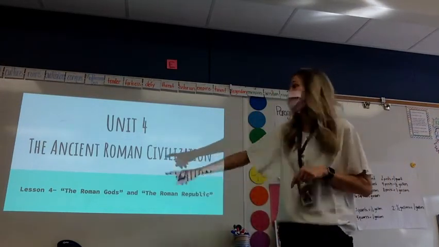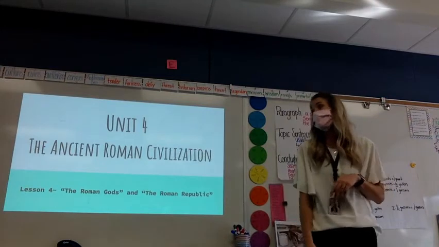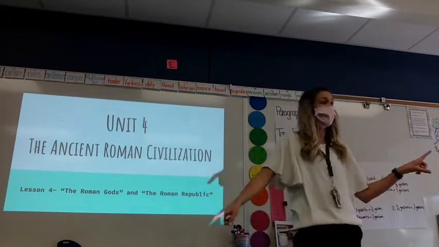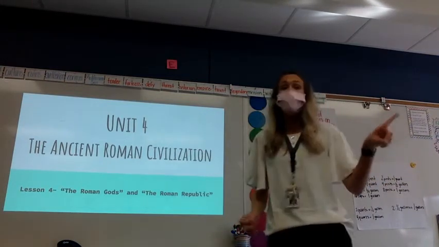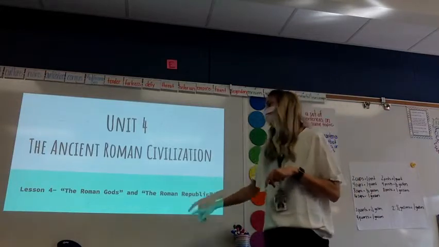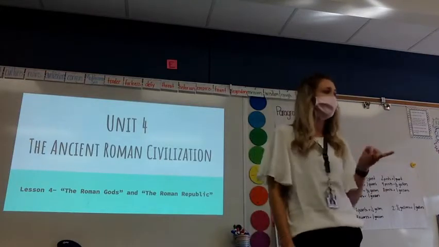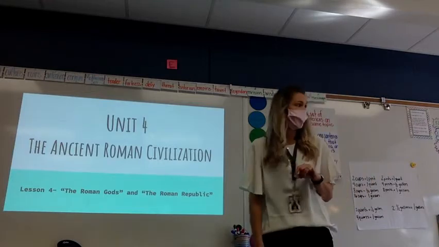Third graders, today we are on Unit 4, the Ancient Roman Civilizations. Today we're going to look back at the Roman gods. This is chapter 3. This is what we read the other day. And then we're going to look at the Roman Republic as well, and we're going to see what that means a little bit, and we're going to learn about that.